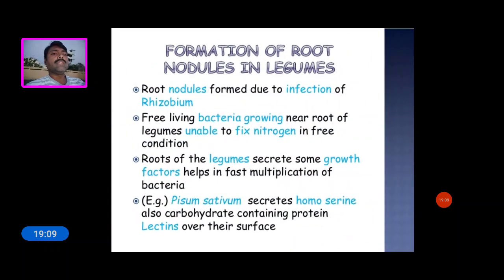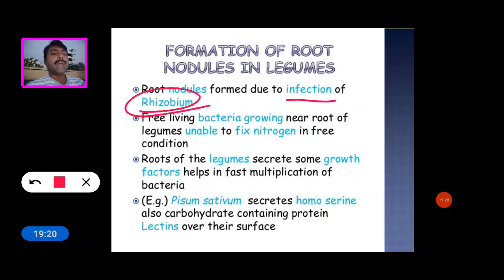Next we see the formation of root nodules in legumes. Root nodules form due to infection by Rhizobium; free-living bacteria growing near the roots of legumes are unable to fix nitrogen in the free condition. Roots of legumes secrete growth factors that help in fast multiplication of bacteria.